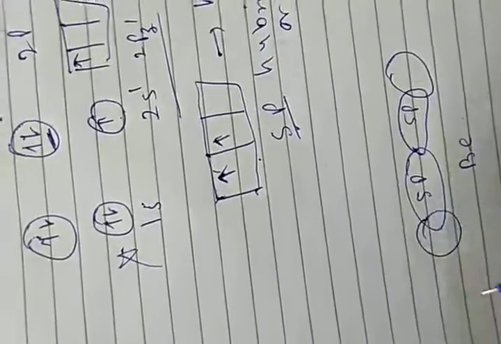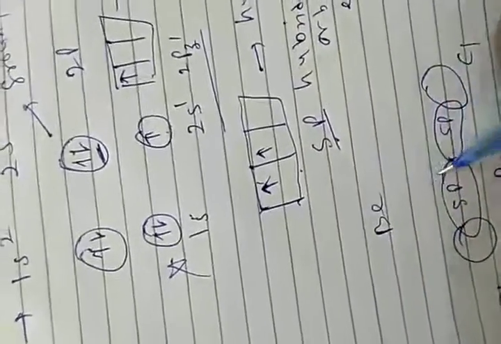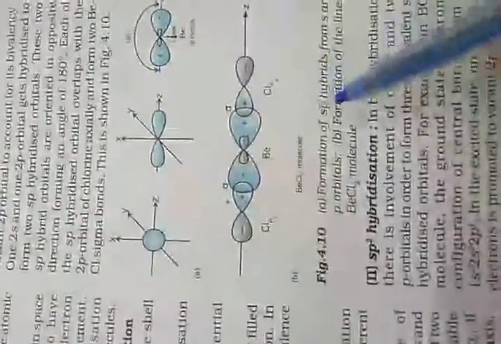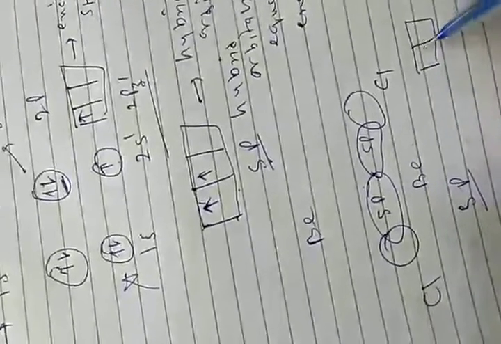Now these sp hybrid orbitals of Be combine with Cl and Cl. So this beryllium has sp hybridization. Okay, this is the formation of sp hybridization. So simply, you can understand that sp hybrid orbitals are formed from only one s and one p, so they have equal energy.